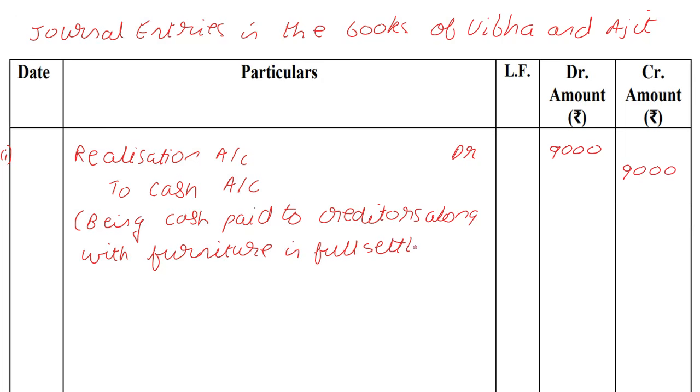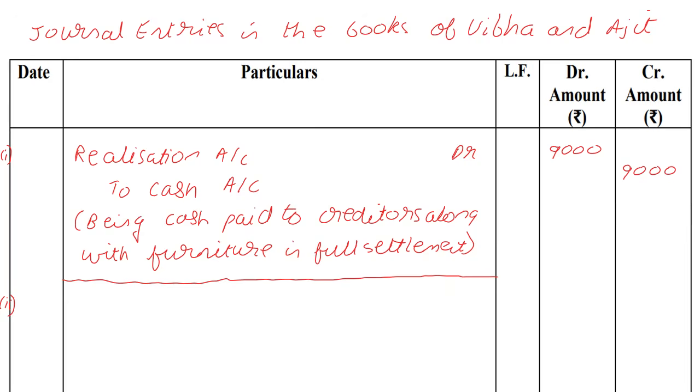So just write a narration which gives a summary about the transaction, draw a line, and we move forward. Now we look at transaction 2. Please put the serial numbers in the margin and avoid putting them into the date column.